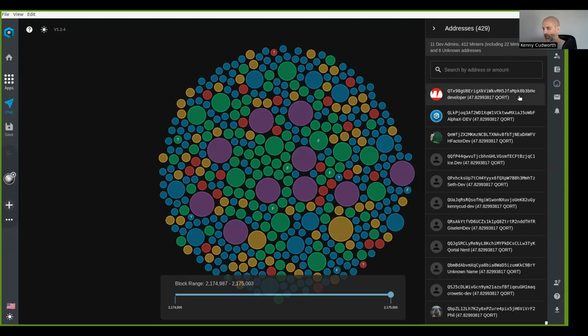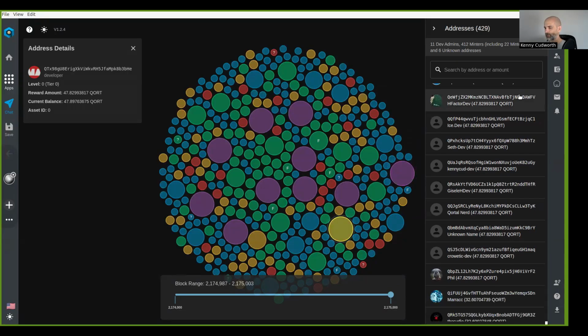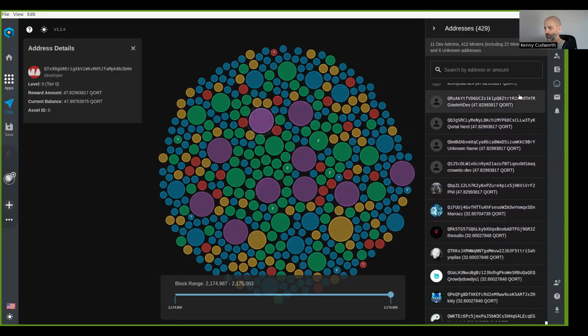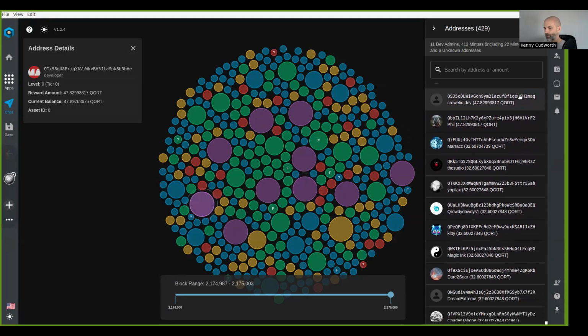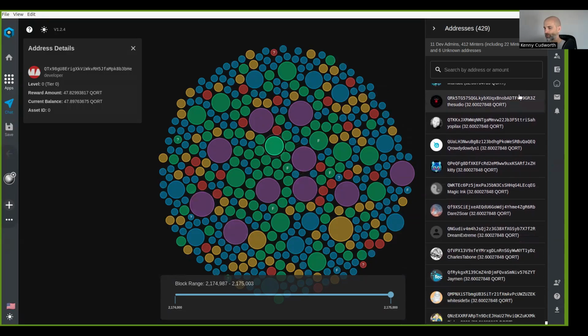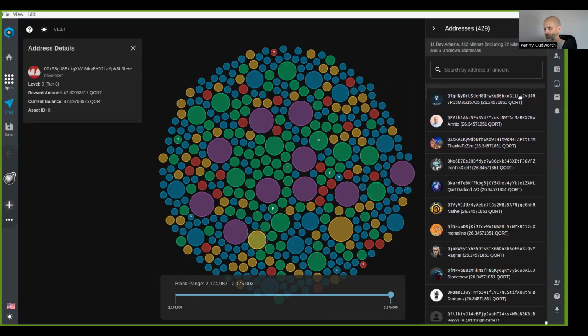And you can do things like scroll down here and you'll see this goes in order of who gets the most minting rewards from top to bottom. And so what you'll first see is the 11 dev admins, and you can go down here. And then you'll get down through here and you'll get to the Minter admins. And so there's 22 of those. I'm going to click through these.